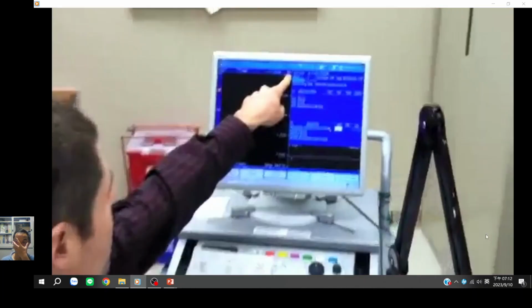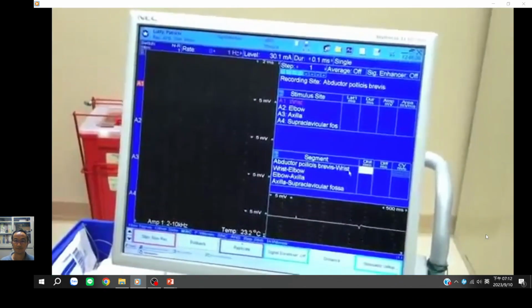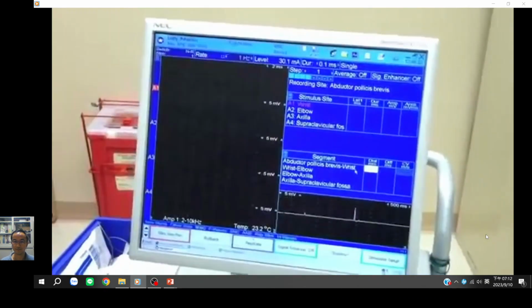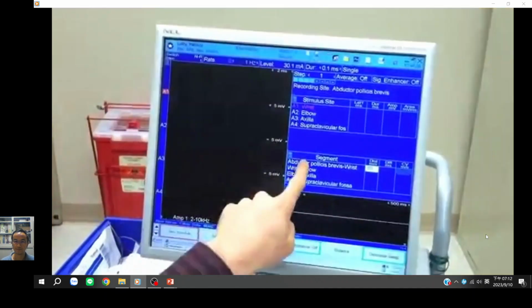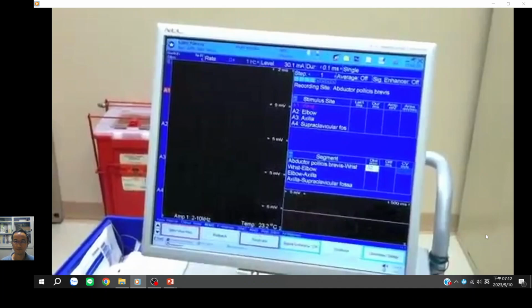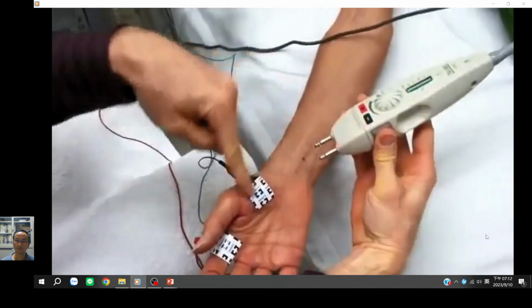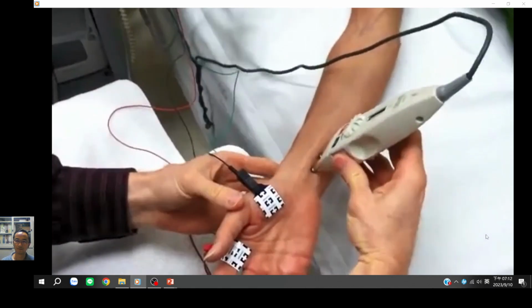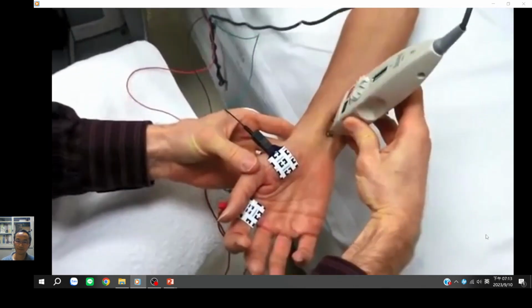Here you see our level is at 30 milliamps. That's usually a good starting intensity for motor nerve. We're going to measure our distance here, 80 for the 8 centimeters. It's in millimeters. And we're going to stimulate right there. We put our black toward the black. And I didn't find it, so I'm going to adjust slightly.